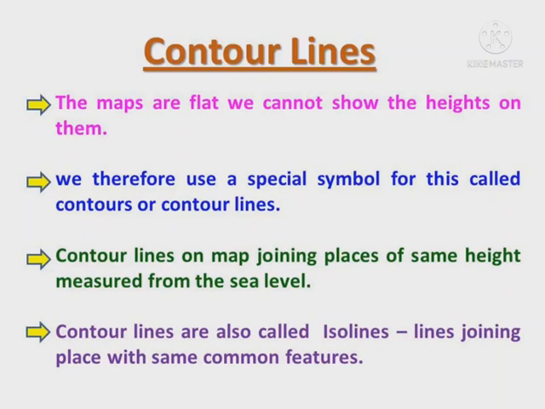Contour lines give an indication of the slope of the land as well as the elevation above the sea level. Where contour lines are far apart, it represents a gentle slope. Closer lines represent a steep slope and uniformly spaced lines represent a uniform slope.